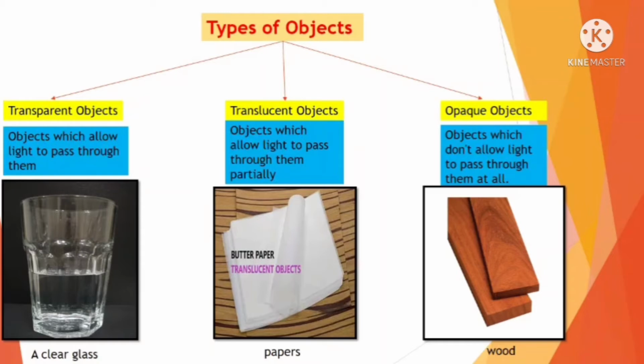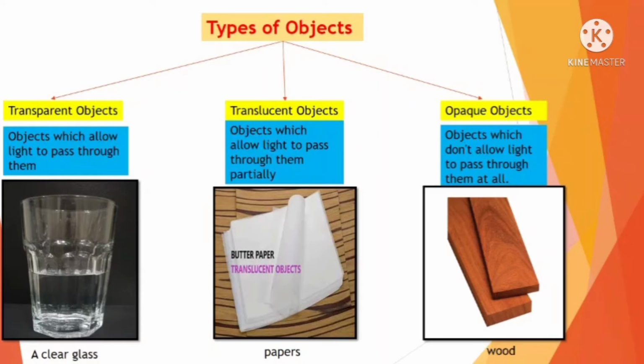Next is translucent object. The objects which allow light to pass through them partially, like the polythene bag. Can you see through the polythene bag clearly, like you can see through a glass? No, you can see through the polythene bag only partially, or blurry. That means those kinds of objects are translucent objects. Butter paper and several other things are examples of translucent objects.